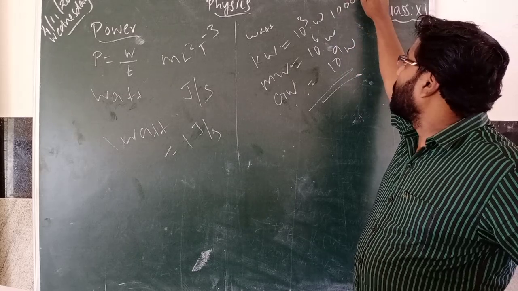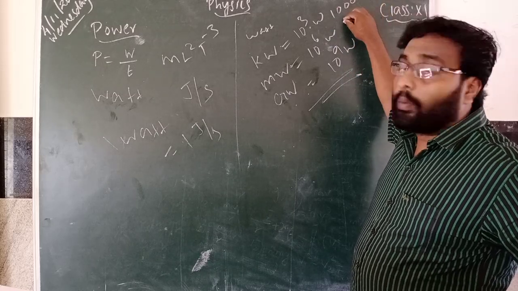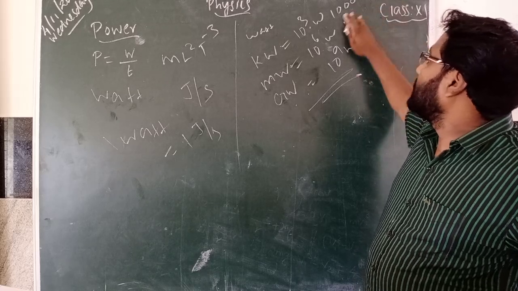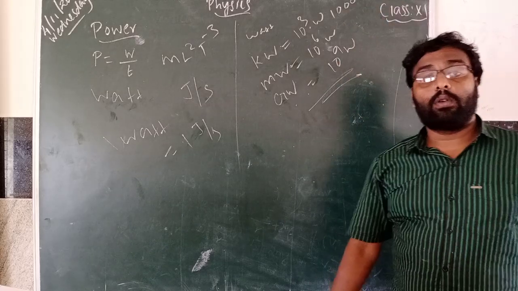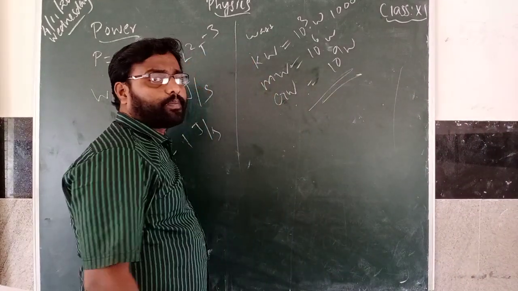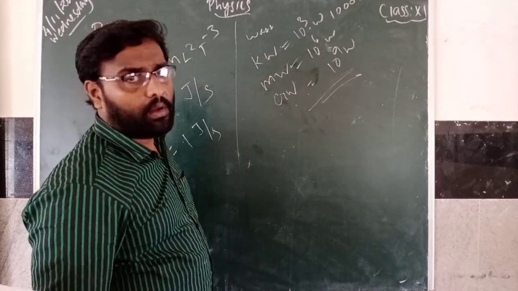1 kilowatt is equal to 1000 watt. 1 megawatt is equal to 10 to the power 6 watt. 1 gigawatt is equal to 10 to the power 9 watt. Now this is the power.